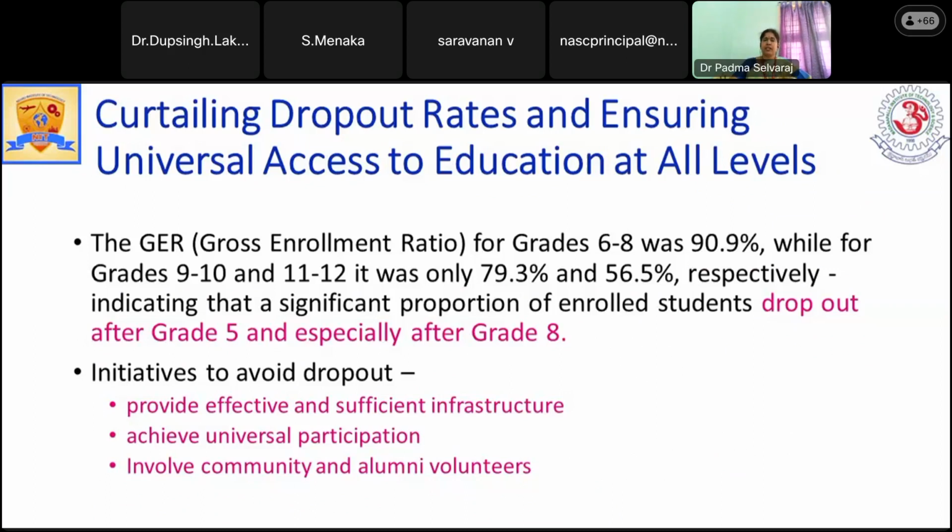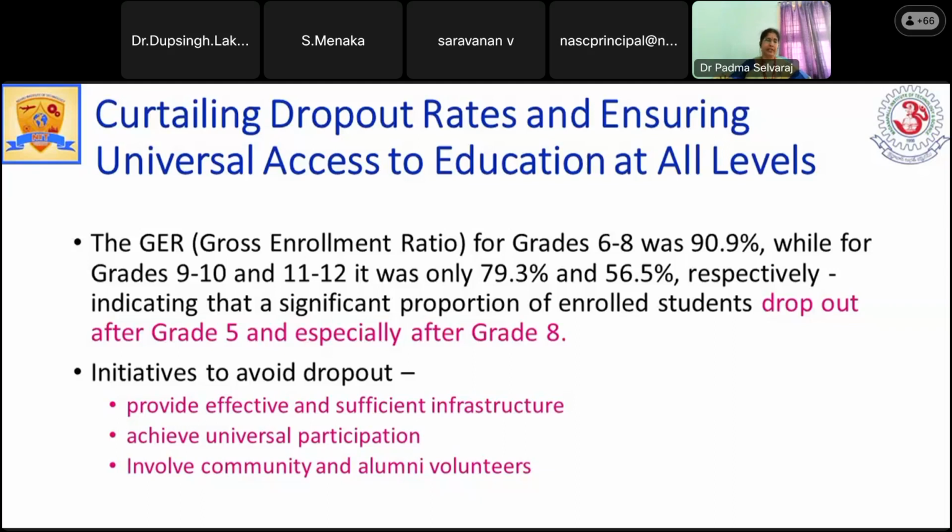But what happens after a certain point, when they are going for 9th to 10th, it is reduced to 79, and when they are going for higher secondary, it is reduced to 56. So this is the scenario that has happened in our country now, especially after grade 5. Primary classes are very good, but when they are going for high school, they are trying to come out of the school. There may be several reasons that have to be analyzed, because it may differ case to case, and several other components may be there. So, in order to avoid dropouts,